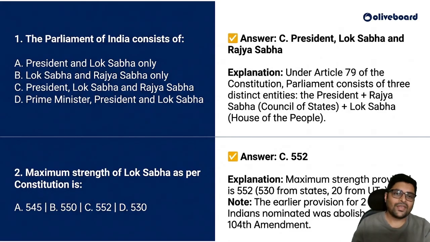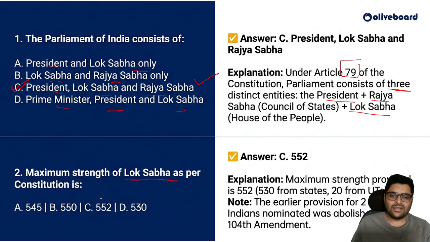Okay, first, the Parliament of India consists of who? The President and Lok Sabha only, Lok Sabha and Rajya Sabha only, President, Lok Sabha and Rajya Sabha, Prime Minister, President and Lok Sabha. So if you would have carefully heard and seen my video, the very easy question, it is President, Lok Sabha and Rajya Sabha. Okay. Under Article 79 of the Constitution, Parliament consists of three entities, that is the President, Rajya Sabha and Lok Sabha.